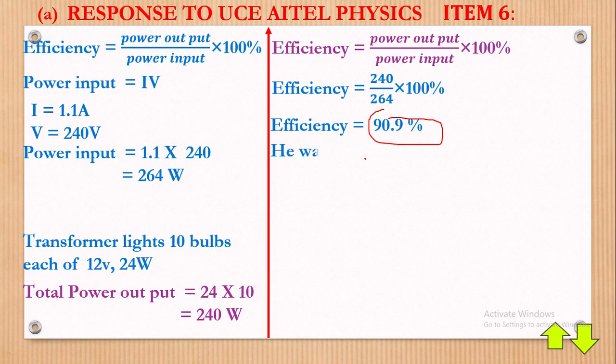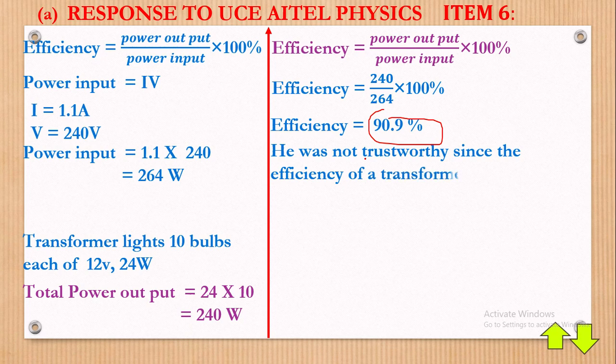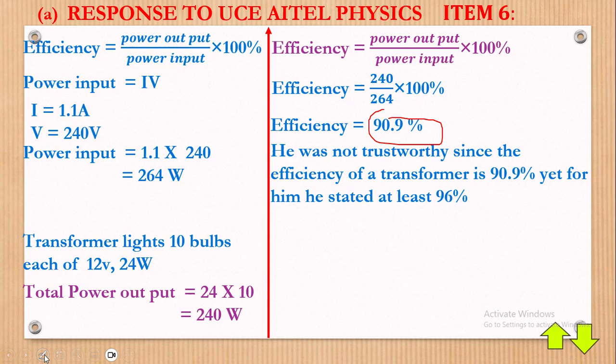Let's get that written. So he was not trustworthy since the efficiency of the transformer is 90.9%, yet he said it was at least 96%. And of course that wasn't really fair. But of course it still works. After all, we are in Uganda. Anyway, that gets part A of item 6, UCE physics. Okay, part A of it covered.